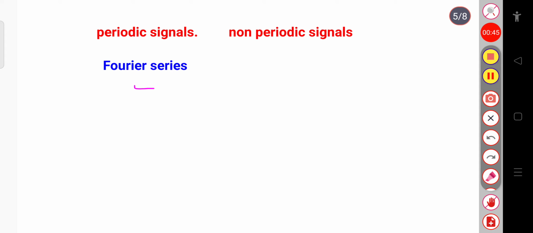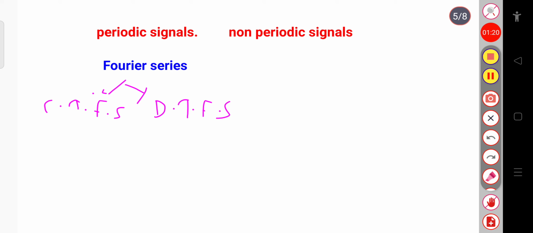This periodic signal, which we define for the Fourier series, is of two types: one is the continuous time Fourier series and another is the discrete time Fourier series. And similarly, why am I saying that this signal is non-periodic? Because with respect to time, it doesn't vary periodically. Basically the real life signals are non-periodic in nature.